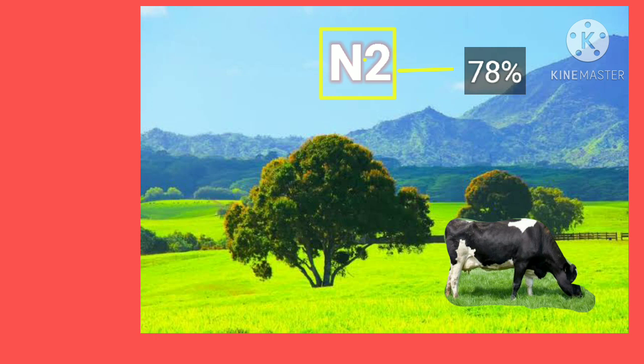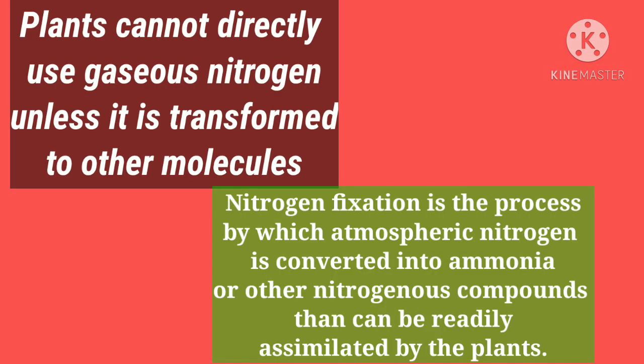Plants absorb water through the roots, whereas for nitrogen, plants cannot directly use atmospheric nitrogen, though it is present in abundant amount. This atmospheric nitrogen needs to be converted into some other nitrogenous compounds that can be readily assimilated by the plants. This process of conversion of atmospheric nitrogen into ammonia or other nitrogenous compounds that can be easily absorbed and assimilated by the plants is called nitrogen fixation.